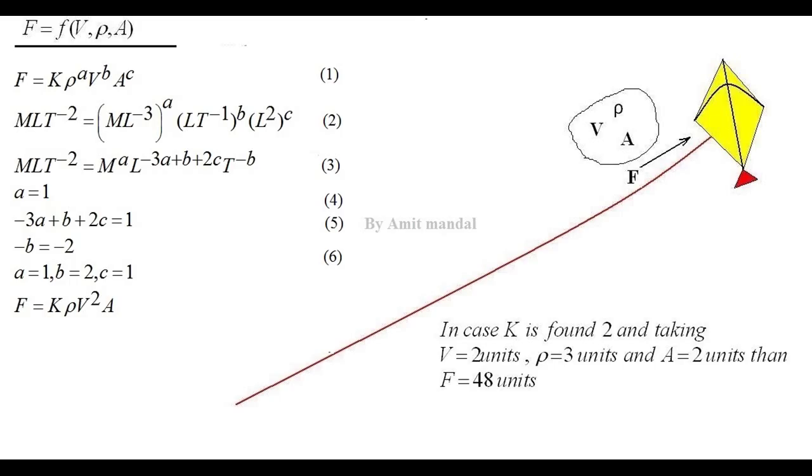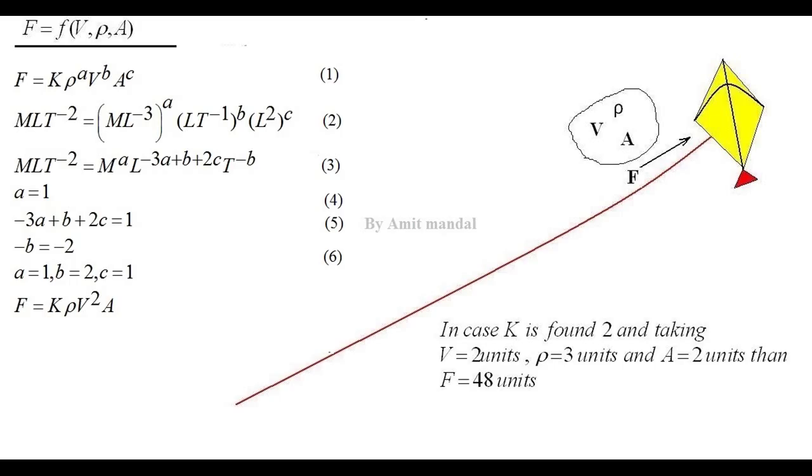And what is dimensional homogeneity? Once again, dimensional homogeneity says that the left hand side dimensions must equal the right hand side dimensions of the formula. So now how to find the value of k? That can be found by the help of an experiment, means fly the kite. Now for particular values of rho, v and A, means measure the density, velocity of air, area of the kite and the force applied over the kite. Practically this is the force applied over the cord. Now F by rho v² A, whatever number we get, that is the value of k.